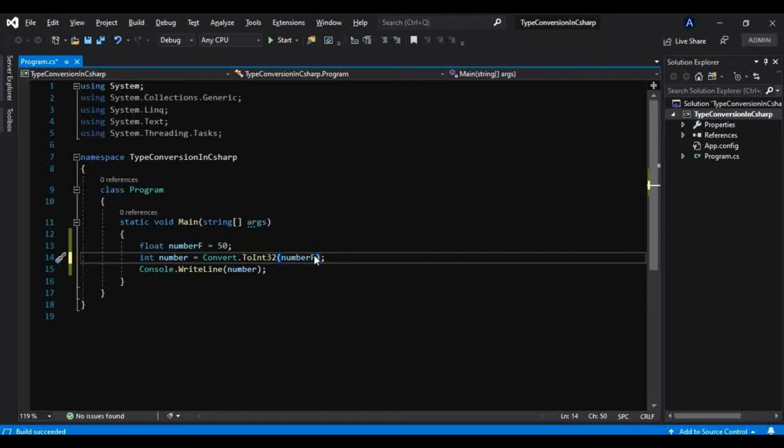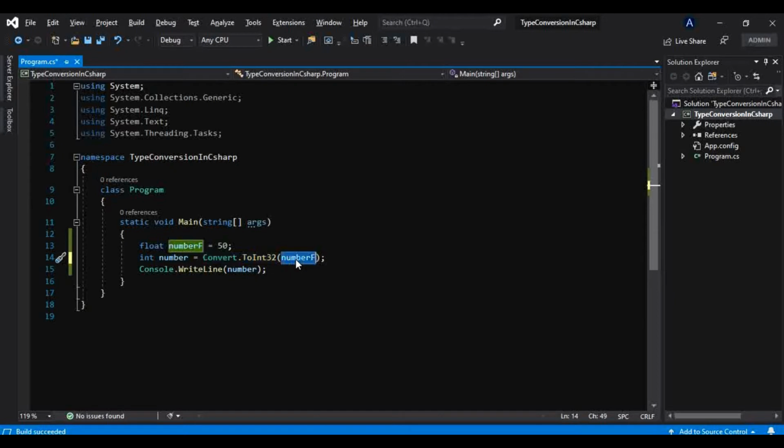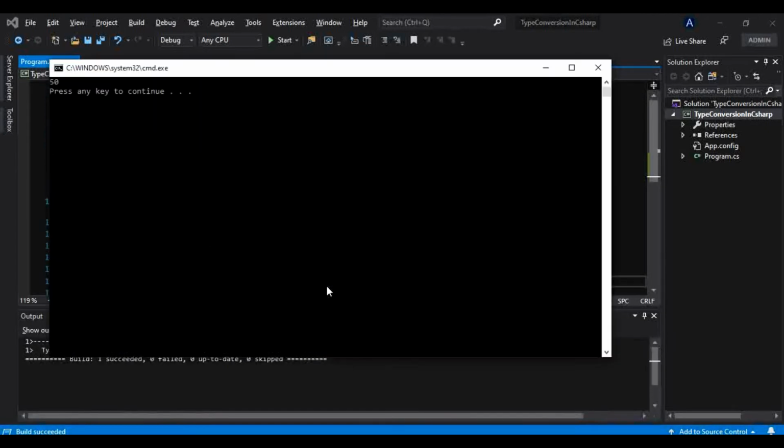That's why I'm recommending that if you have not seen that video, watch that video first. So coming back to this video, that is another way you can convert this value of type float to the integer type, by using this Convert class, and in that class there is a method ToInt32 that will convert our float type, or whatever type, to the integer type. So that is also one way.